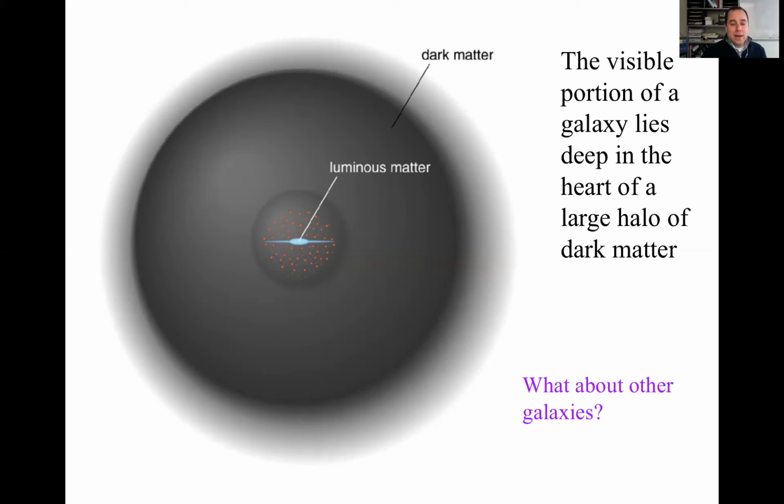We've done lots of calculations on the Milky Way. We hopefully have a good handle on that. Is the Milky Way unusual? Are other galaxies similar to the Milky Way? Well, we can go out and measure these things. We can measure the rotation curves of other galaxies, measure how fast stars are orbiting those galaxies as a function of how far they are from the center. And when we do that, we get something that looks like this for other galaxies.